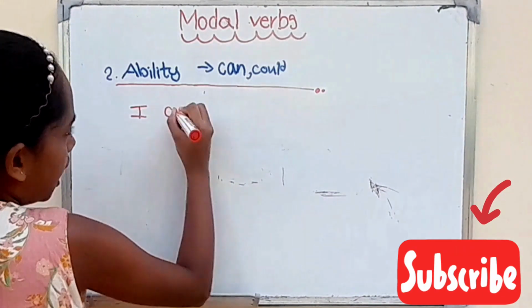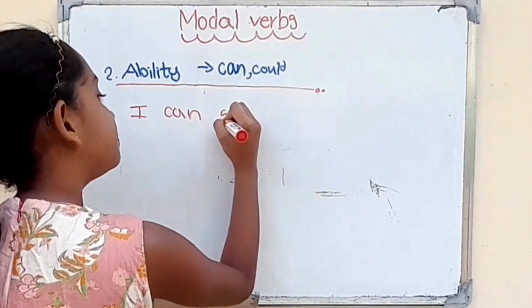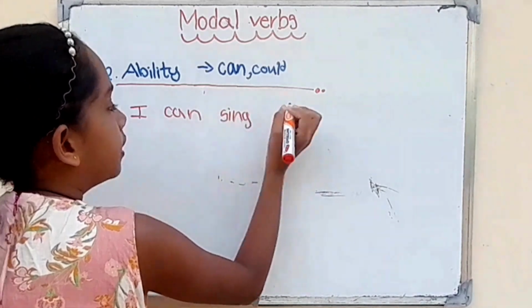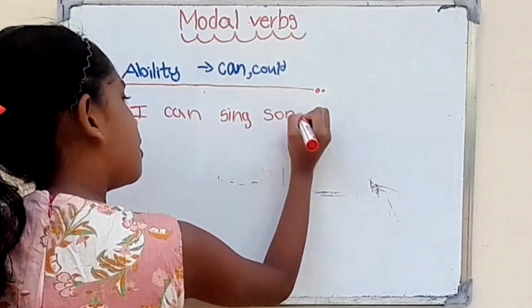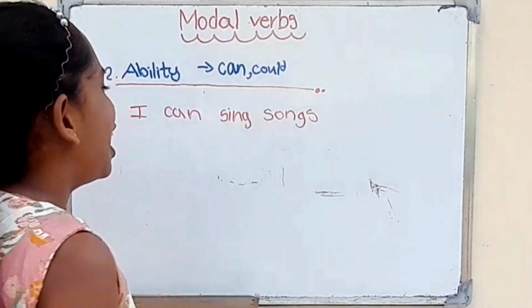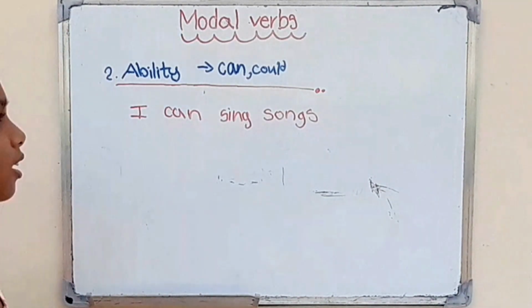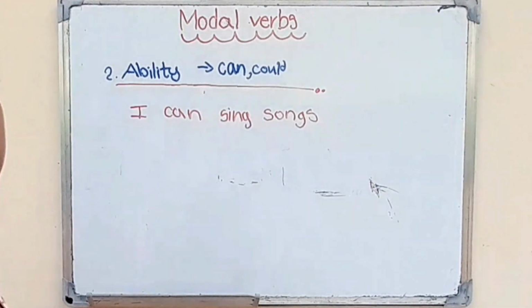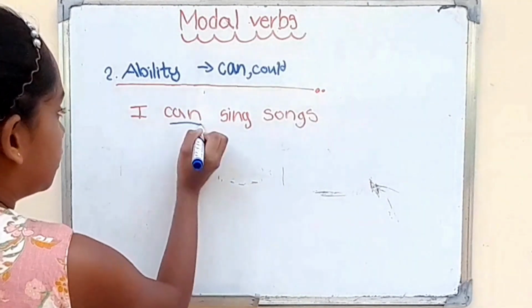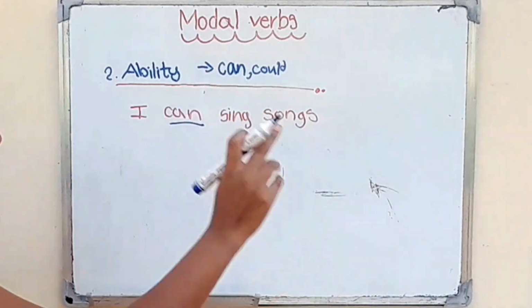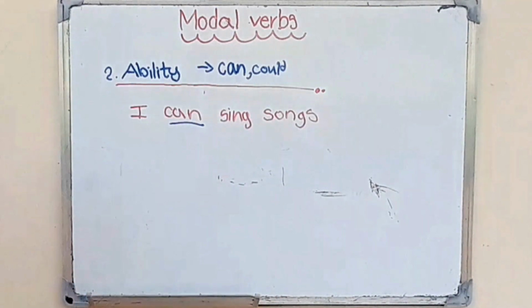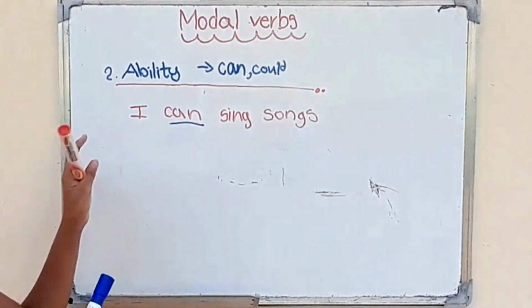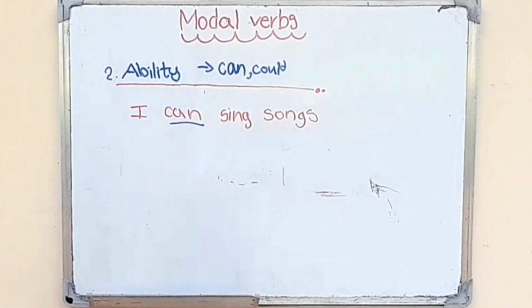Okay, I will write, I can sing songs. I can sing songs. In these sentences, see, the important word is can. We learn can and could now. This important word is can. I can sing songs. Okay, but I can't sing songs very beautifully. Okay, but I can sing songs. And we can write like this.